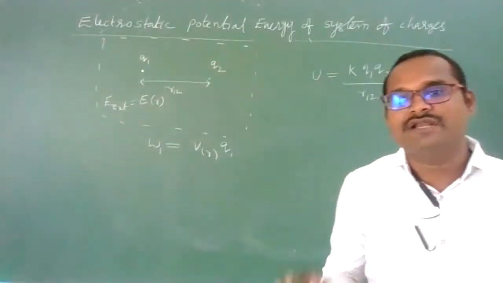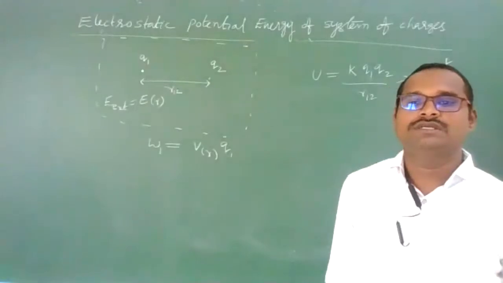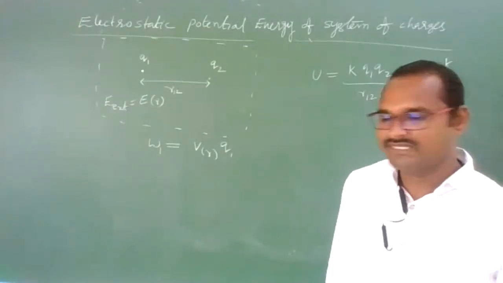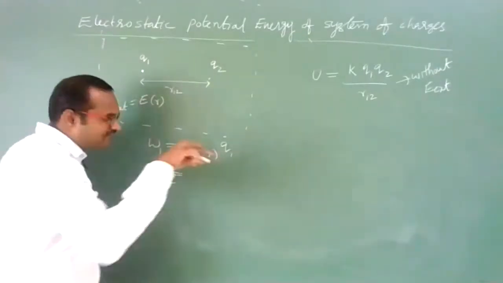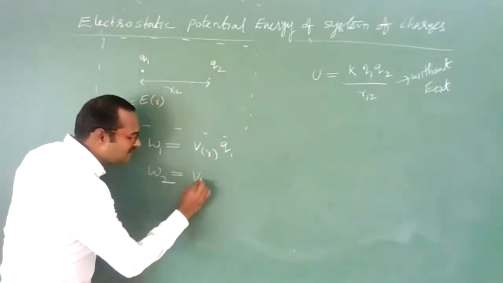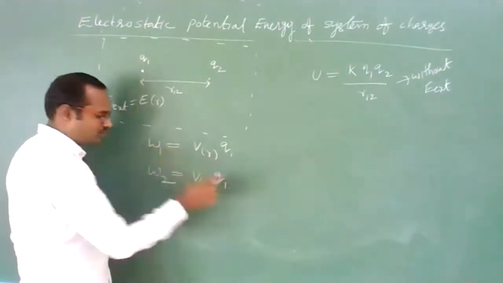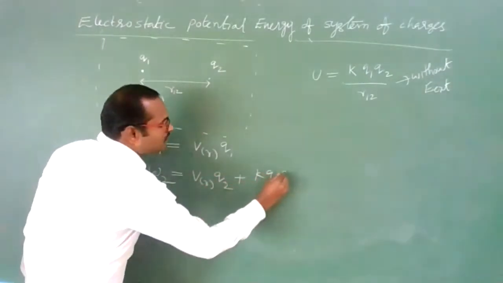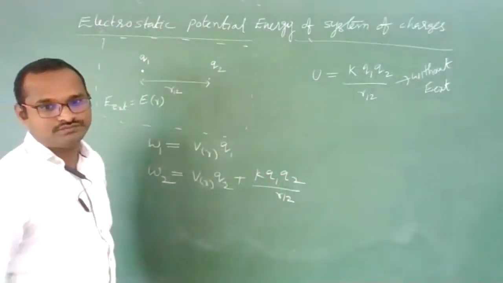Due to that external electric field, how much potential is there at charge Q1? That much work we need to perform. Next, to bring charge Q2, we need to perform work done against the external electric field plus K Q1 Q2 by R12 against the present charge also.